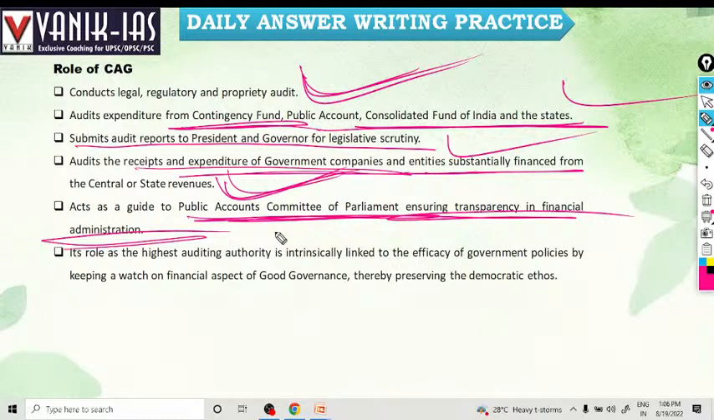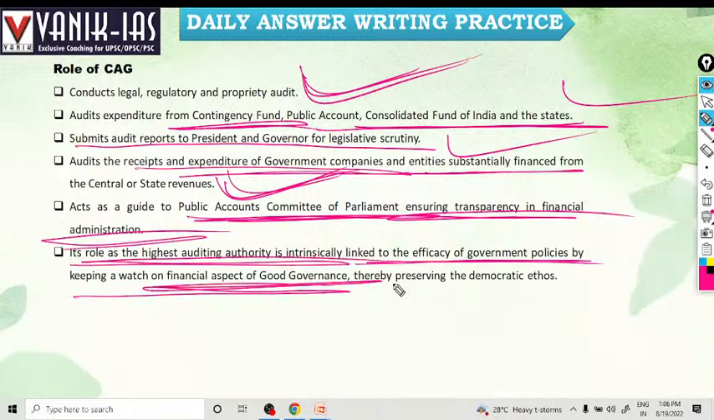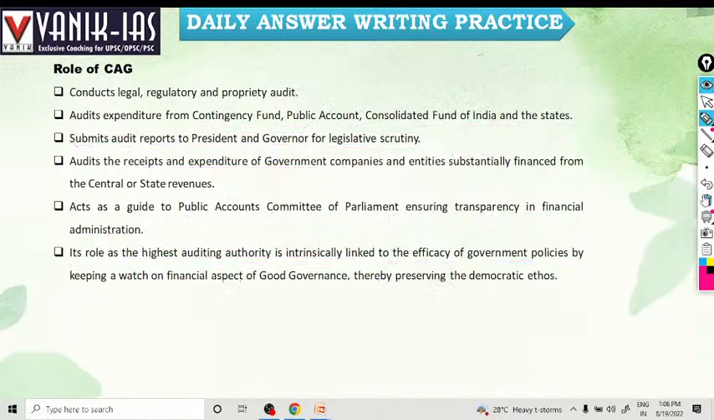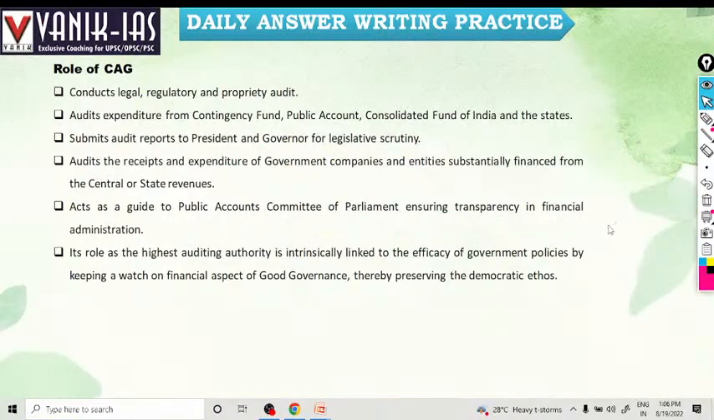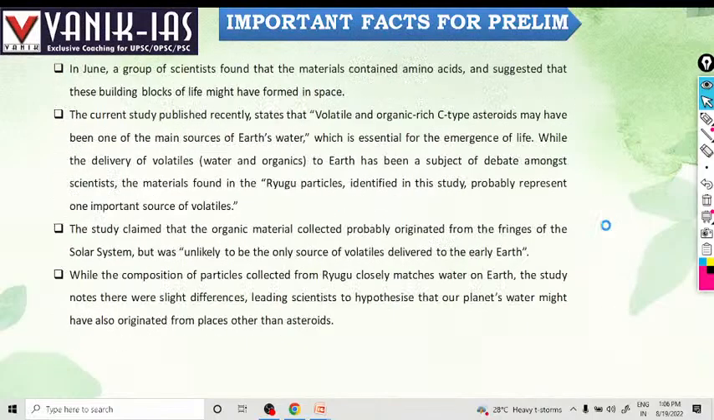Its role as the highest auditing authority is intrinsically linked to the efficacy of government policies. By keeping watch on the financial aspect of good governance, they are preserving the democratic ethos. So there should be good governance. There should not be corruption. That is the job of the CAG, to verify whether there is corruption or not, whether the financial administration is efficient or not, or if there is a huge amount of loan pending on a particular entity. That is also the job of CAG. Okay.